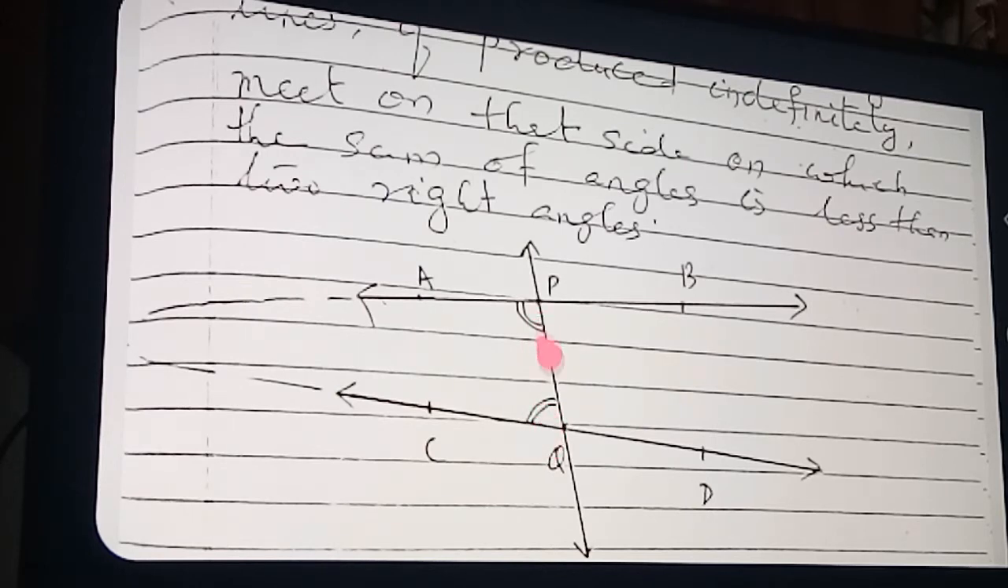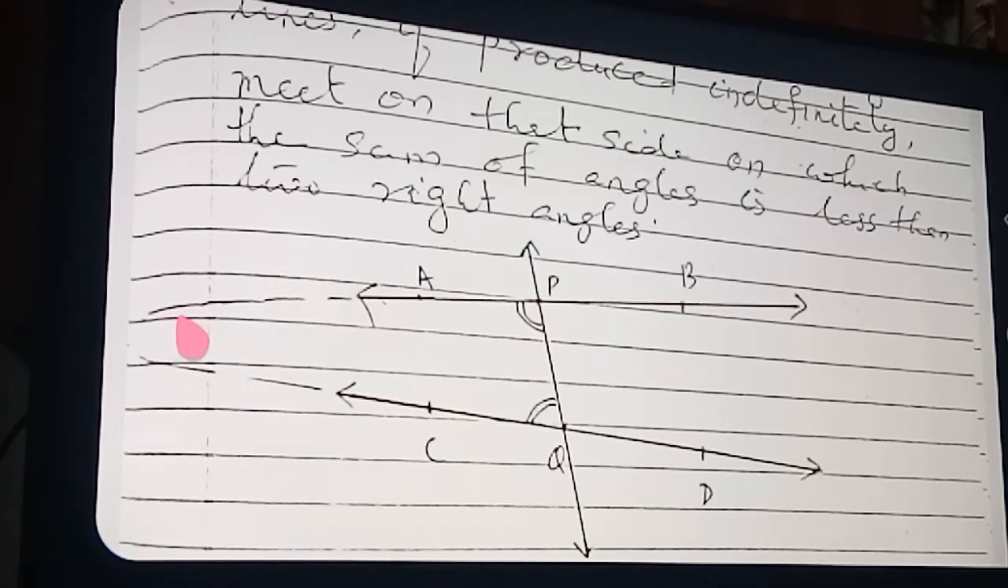If these angles are less than 180 and on the same side, these lines, which lines? Lines AB and line CD, you produce indefinitely. You produce them on this side only. If you are producing them indefinitely, these lines will intersect anywhere. They will meet anywhere, on the same side. Which side?